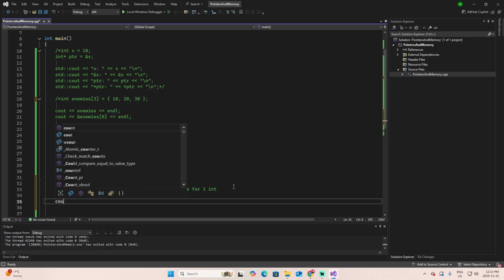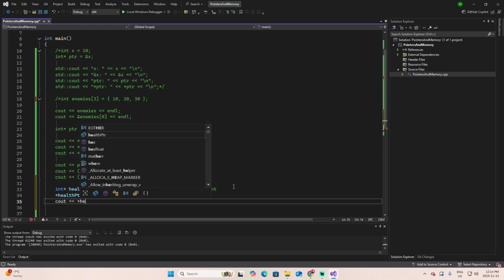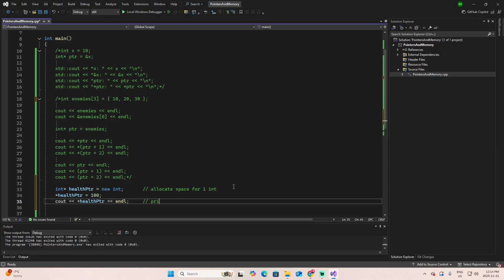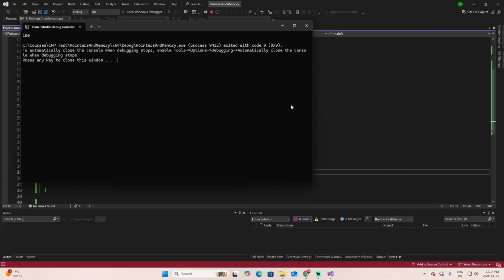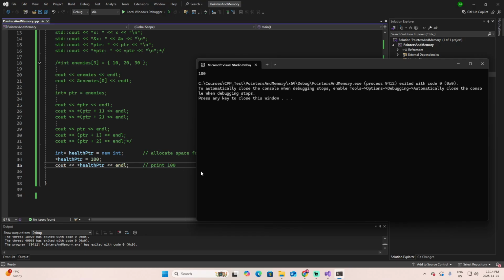And if we print out health pointer, it will print 100. Let's test it. Here you have it, 100. We did not write integer health, which is what we've been doing so far. We ask for an integer somewhere in memory and we got a pointer to it.